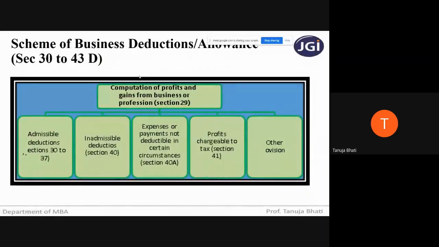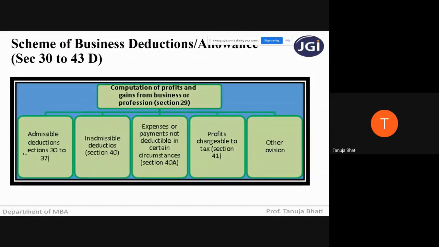Next, before beginning with the problems, sections 30 to 43D, which we have already covered in our lecture number 17, are very, very important. From section 30 to 37, they help us know which are allowable deductions, allowable expenditures, which you can debit in the P&L account and take the benefit of. Section 40 will tell us that even if they are debited in the P&L account, you will not get a deduction for them, so you have to add them back.